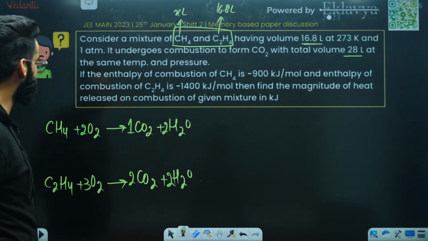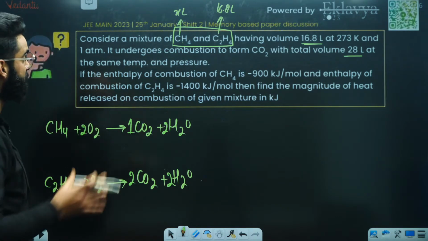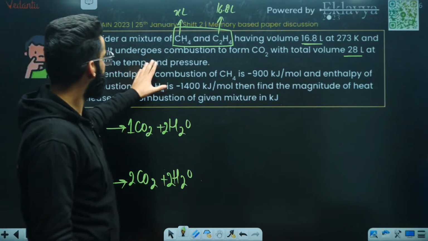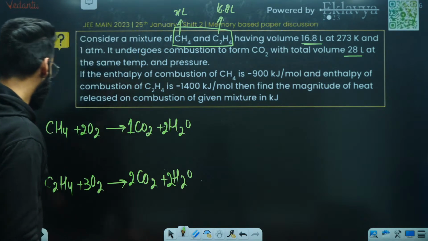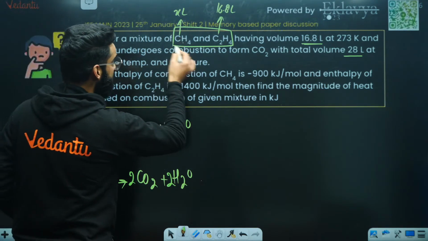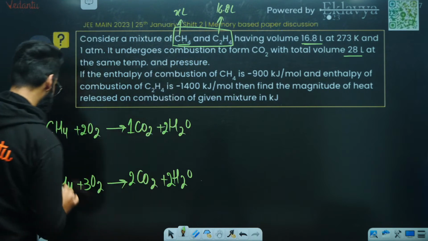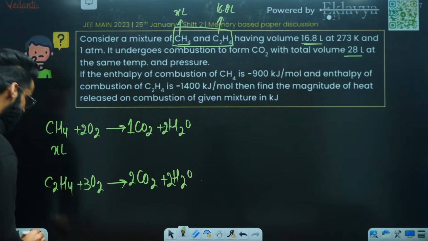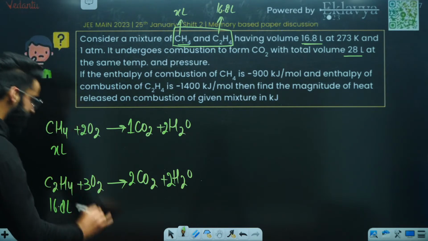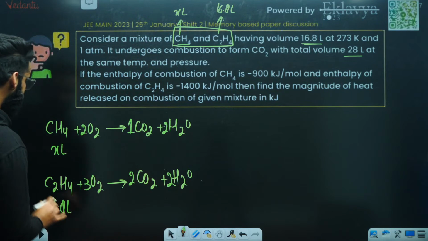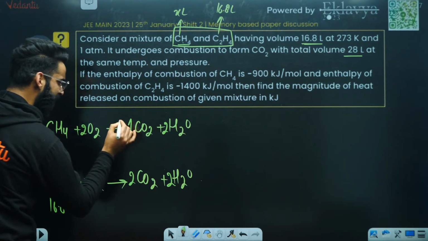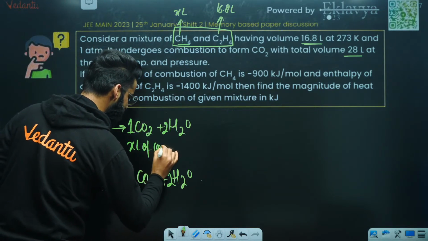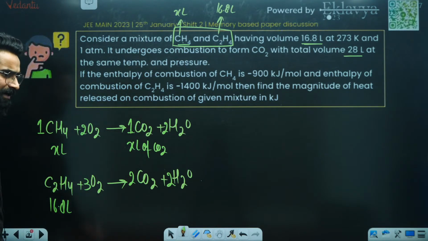Perfect. Now people, as per the question, understand properly what I'm going to say. Consider a mixture of CH4 and C2H4. All right, see, as per the given question, how many liters of CH4 are there in the container? X liters of CH4 are there in the container. And how many liters of C2H4 are there in the container? 16.8 minus X liters. Can I say 1 liter of CH4 produces 1 liter of carbon dioxide? So X liters of CH4 are going to produce X liters of carbon dioxide. So from the first reaction, you are getting X liters of carbon dioxide.